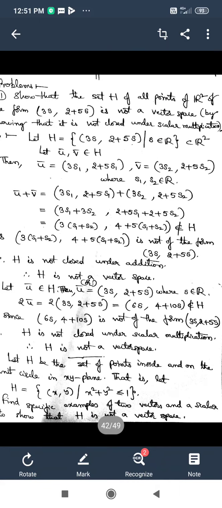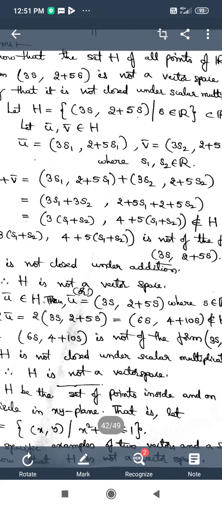Now, in the closure axiom, we have to see whether the sum of these two vectors, u bar plus v bar, belongs to H or does not belong to H. Consider u bar plus v bar, which is equal to 3s1 comma 2 plus 5s1 plus 3s2 comma 2 plus 5s2.